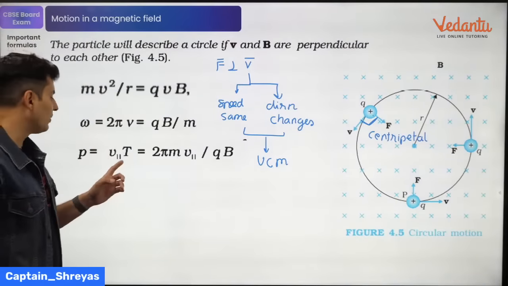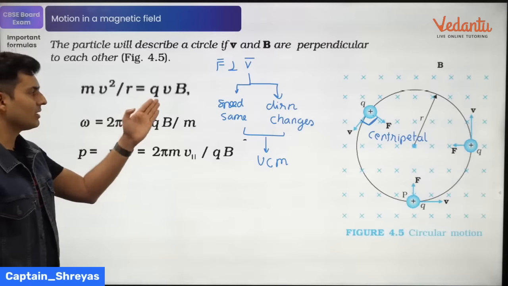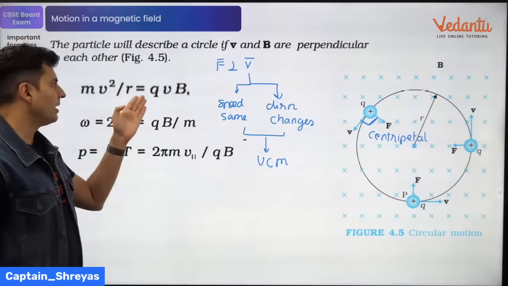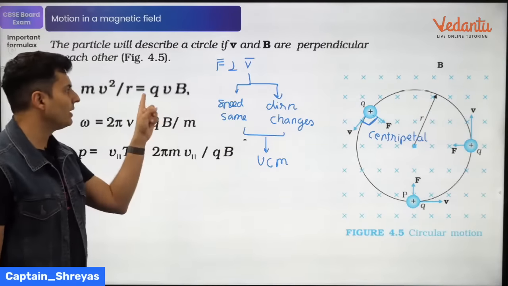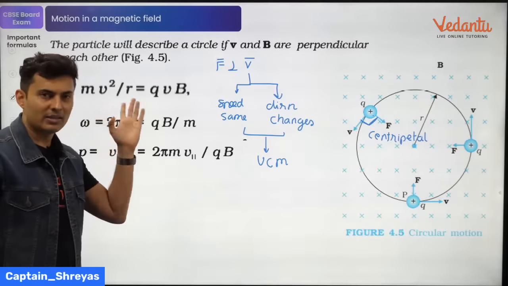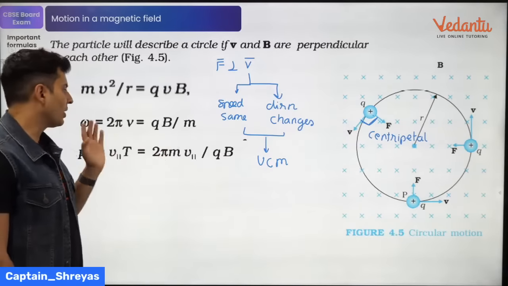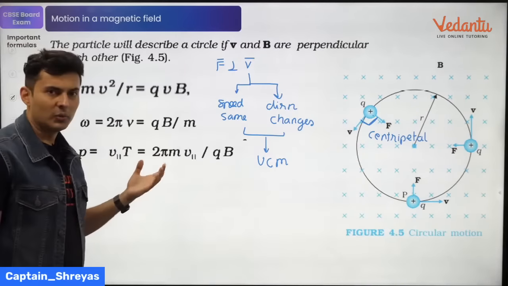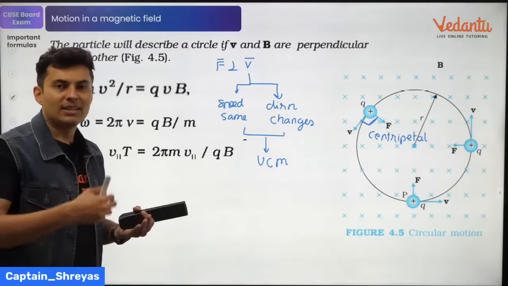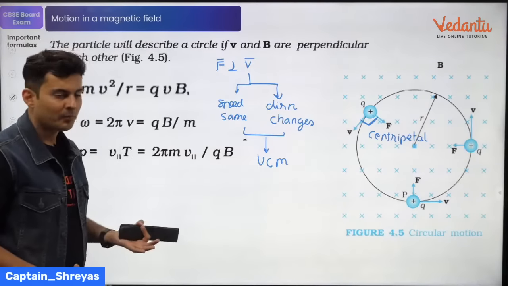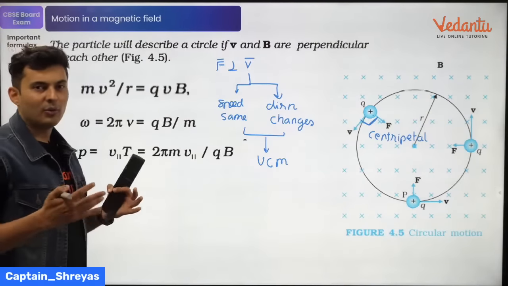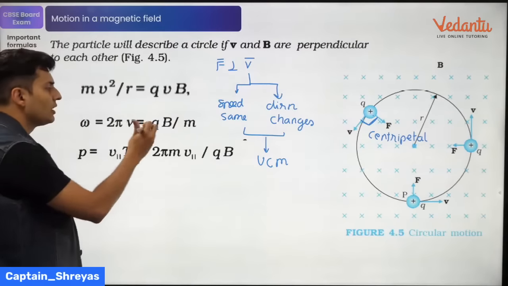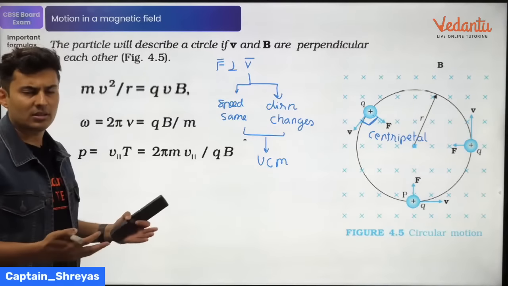The radius of that uniform circular motion can be found using this formula: mv square by r, the centripetal force, is that force by the magnetic field, which is qvb. So you can equate this to find the radius or any other quantity. You can also find the time period or the angular frequency using the formula time is distance or the circumference by speed. So 2 pi r by v, you can use that formula as well. Or if you want to find omega, you can find it as qB by m using this technique.